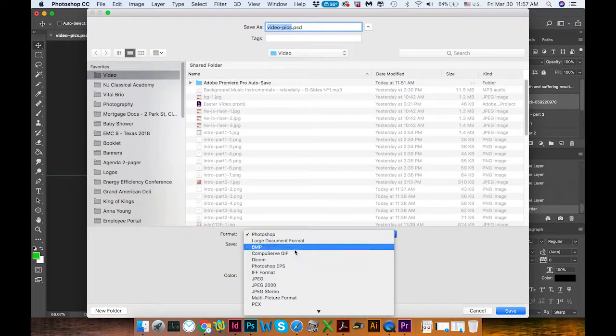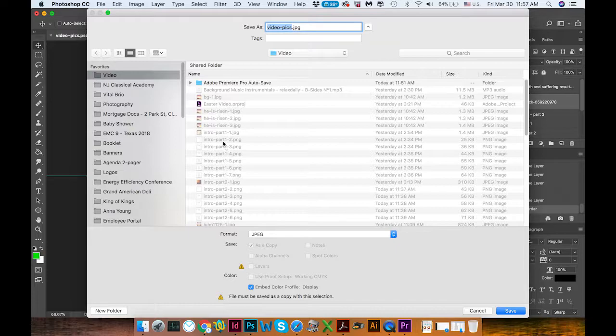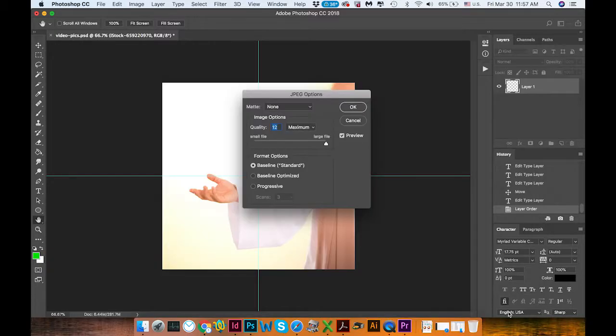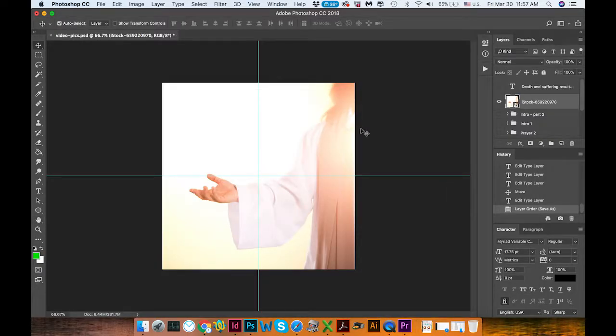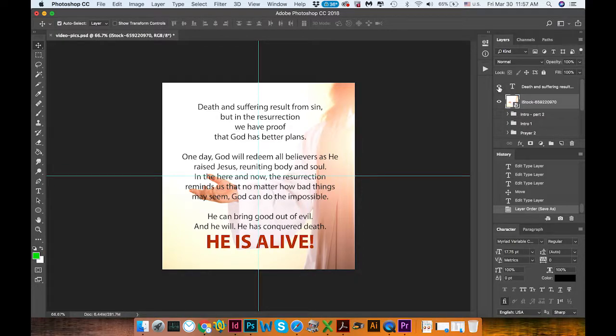File, save as JPEG, and it will be my intro part 3 and image 1, and it should be JPEG, and JPEG here as well, JPEG here and JPEG here. So save. Okay.